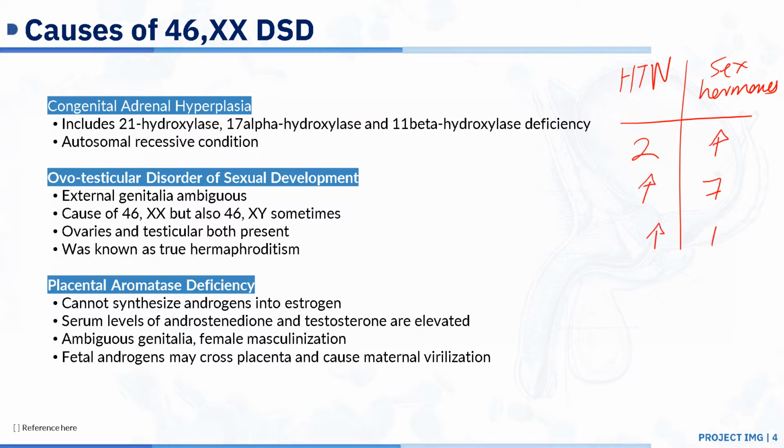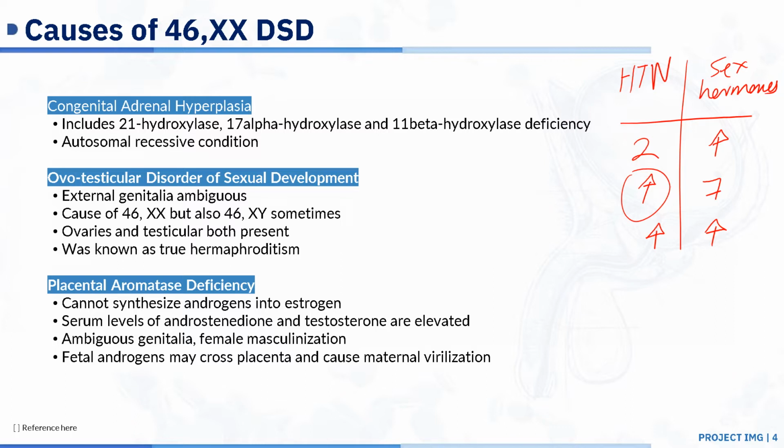So this basically tells you what symptoms you will find in each deficiency. So for example, in 17 alpha hydroxylase deficiency, the patient has increased blood pressure, but you will not see any issues with the sex hormones. And so you can just use this chart. It's a very simple trick, but it can get you points on question day.